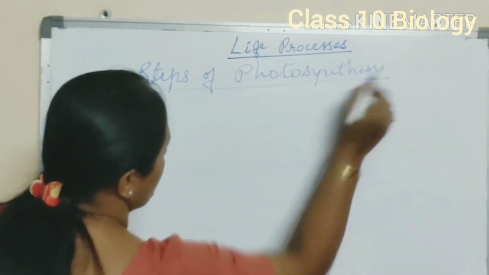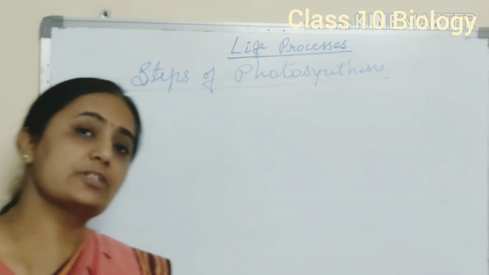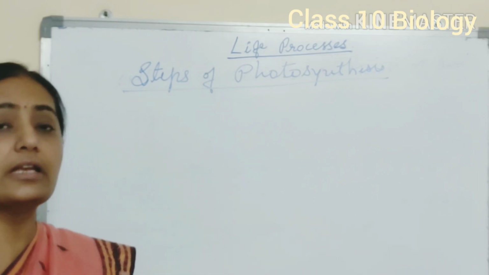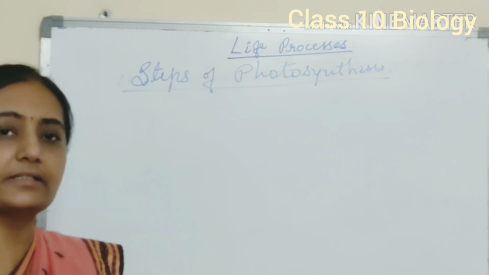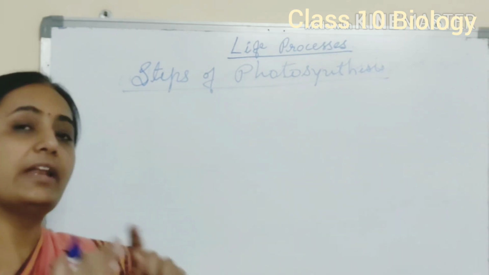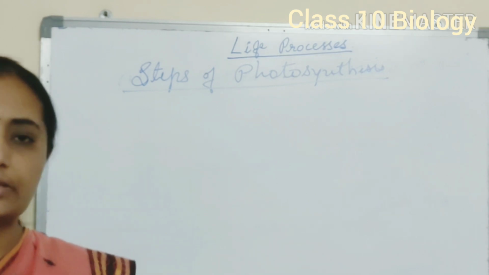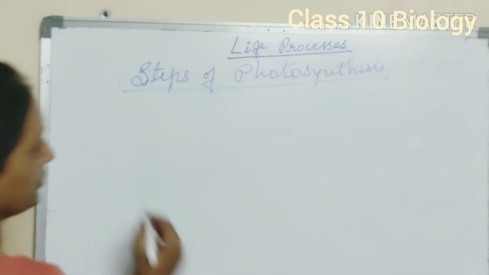First question, where this process takes place? Photosynthesis takes place in leafy region or green part of the plant. Wherever we find out green pigments are present in the plant, in those areas the process is carried out. Where exactly, in which type of cell, which type of material, that even we have to discuss. But first we see the steps of photosynthesis.